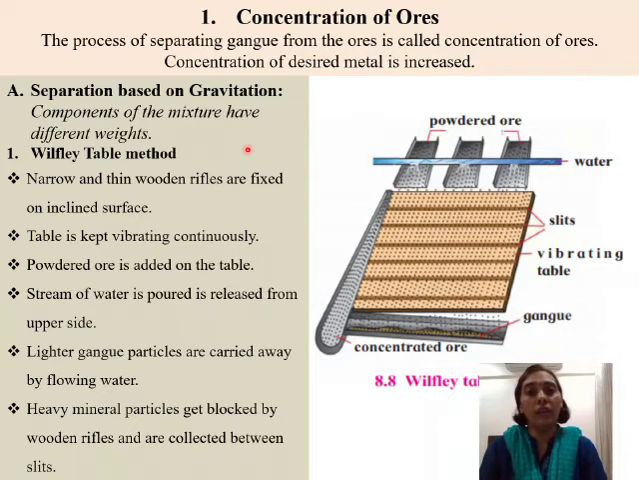So what are we doing in concentration? We are actually increasing the percentage of the metal and we are getting rid of all the gangue and the unwanted material that is present along with the ore. So the process of separating gangue from the ores is called concentration of ores. Concentration of desired metal is increased. So in this method, we are actually increasing the percentage of the metal and getting rid of the gangue material.